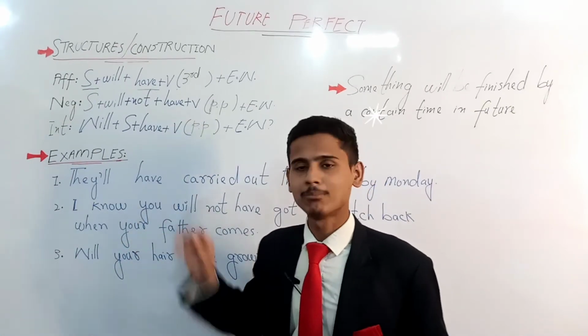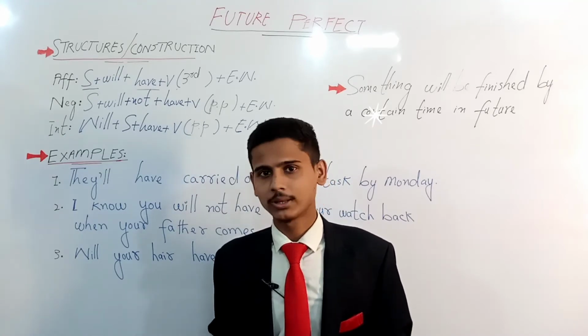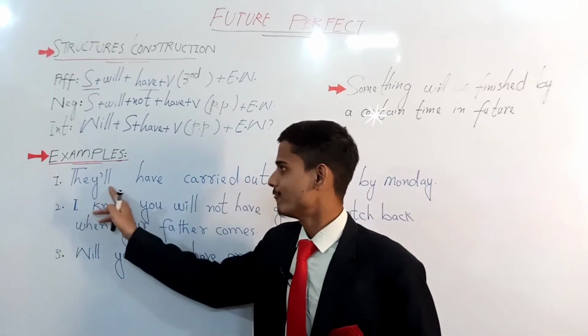I have written some example sentences of the future perfect tense category. Let's look at them as well. The first example I have written is they will.